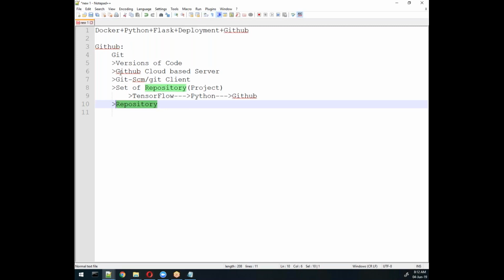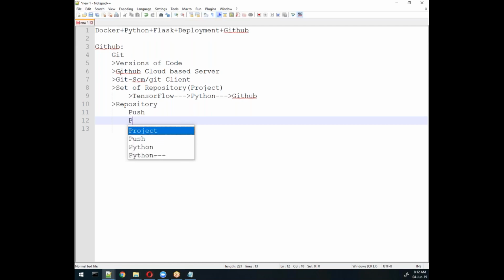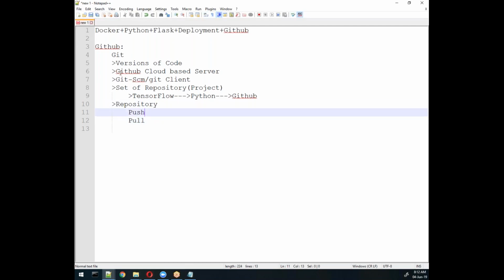So first of all we will create one repository, and then we will push our code here. We will understand a little bit about the repository, and then after pushing this code we will pull this code to another machine. So here I will use my India machine. I will write the code on my Indian machine and push it, and then I will pull my code onto a US or North origin server, or any other server.